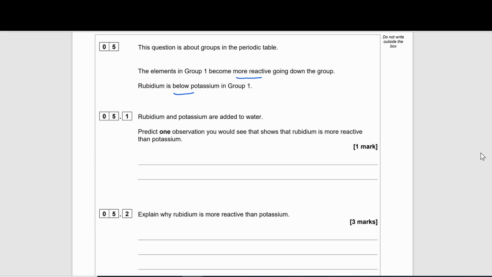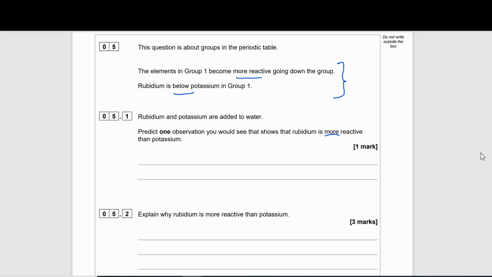So it's great that they've given us this information here because it makes the answer easier for us. So we must be looking at the word more in our answer because we need to show comparison. So whatever we say, there has to be comparative language used. So what we've got to think about then is going down the group, everything is bigger or more. So we've got to think, if potassium is added to water, what will happen?